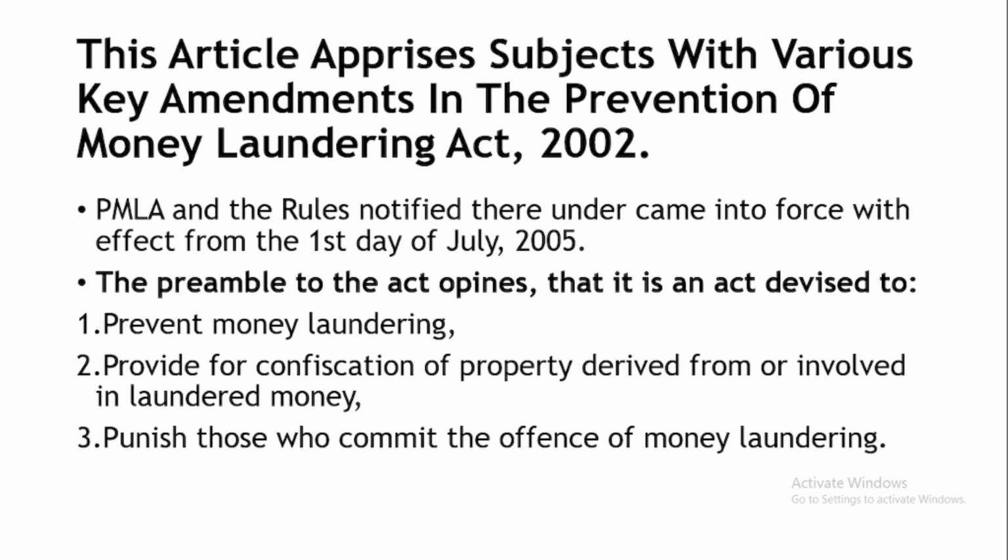The preamble of the act implies that it is an act devised to, that means the objectives of the act are: prevent money laundering, provide for confiscation of property derived from or involved in laundered money, and punish those who commit the offense of money laundering. So these are the objectives of the act.